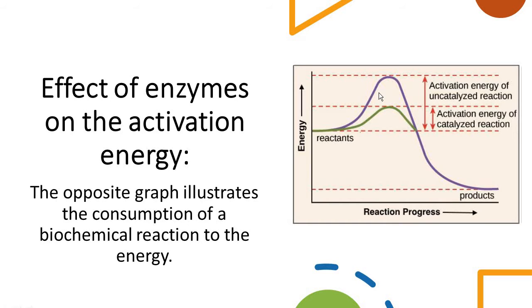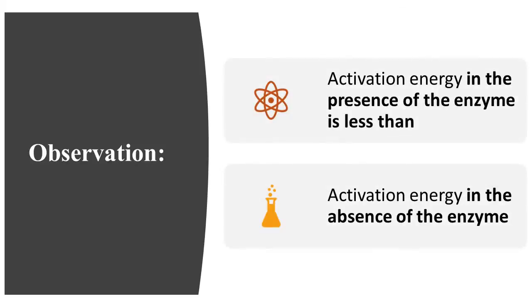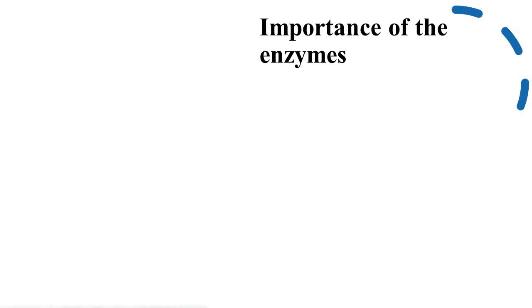So the violet one is without any enzyme, and the green one is with enzyme. The enzyme has a big effect on the activation energy, as it decreases the activation energy needed by the cell. This activation energy may be decreased by the enzyme.